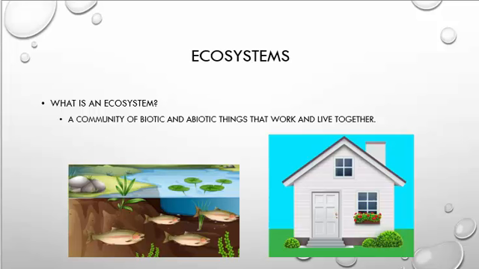So, think of your home and all the things in it. You likely have furniture, books, food in your refrigerator, family, and maybe even pets. Your home consists of living and non living things, just like an ecosystem. Again, it's a community of biotic and abiotic things that work together and live together.